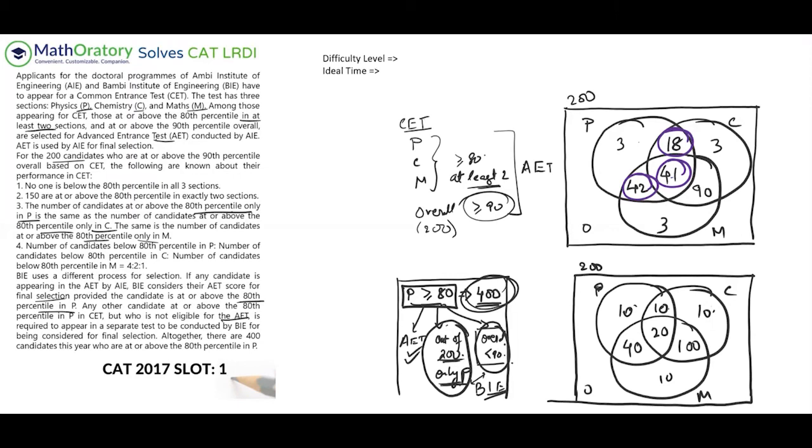Those basic ideas did help me to a certain extent, but still, this set I would definitely mark as an intense level of difficulty, purely because of two reasons. Number one, it is very calculative in nature. Very rarely do you find sets in CAT which force you to draw two Venn diagrams as a solution.